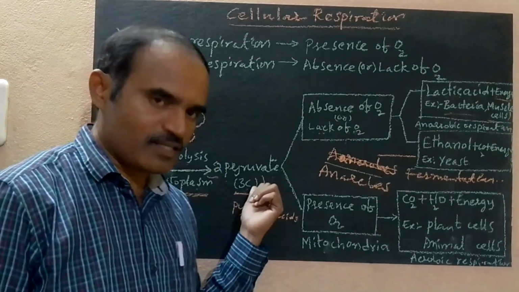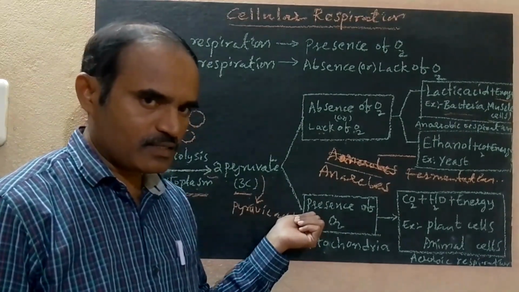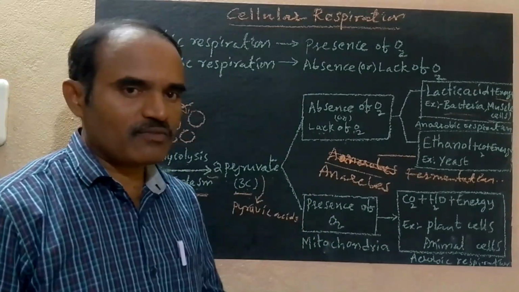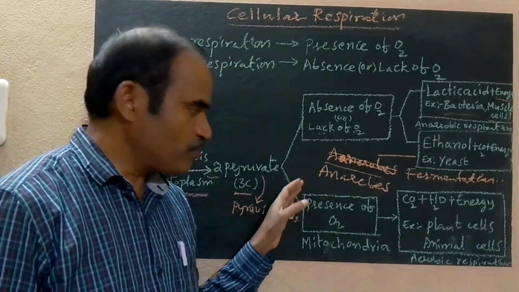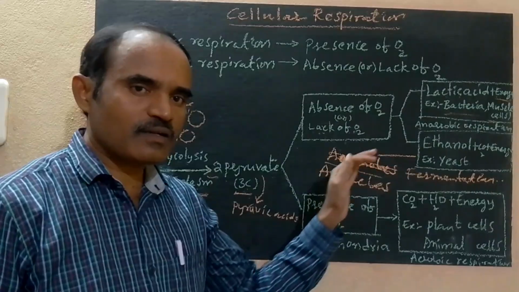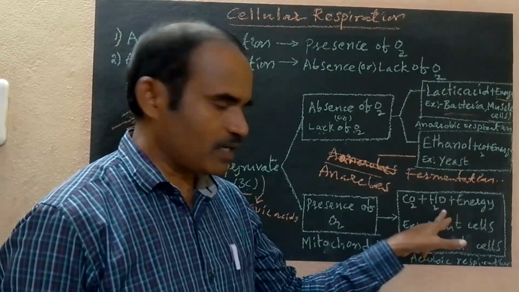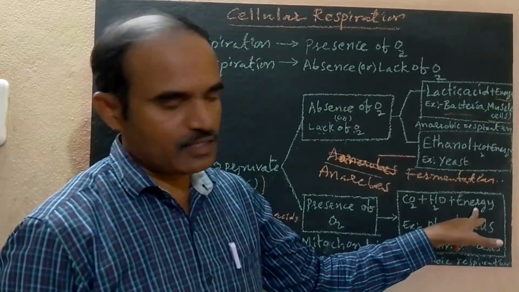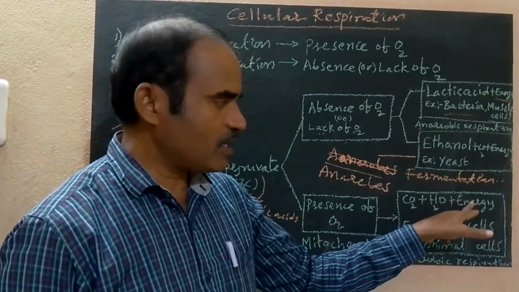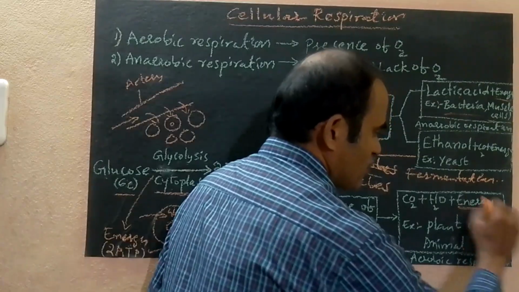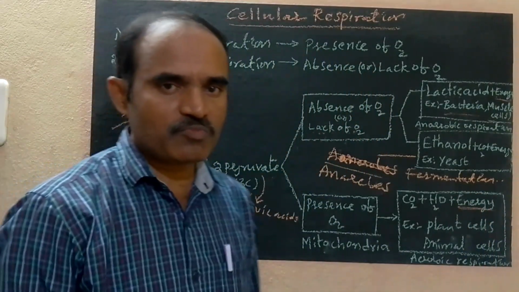Okay, after glycolysis, in the presence of oxygen, the two pyruvates produce energy and also carbon dioxide, water and energy. Here not a little amount of energy, a more amount of energy is produced.